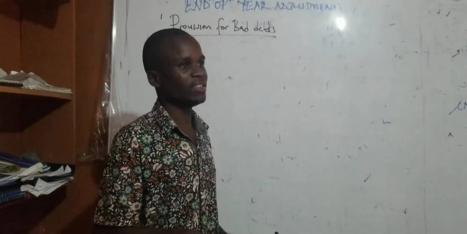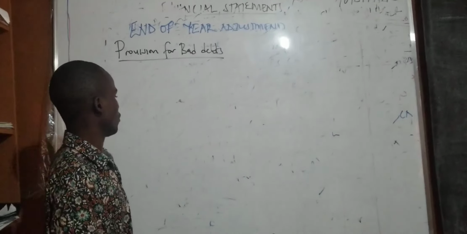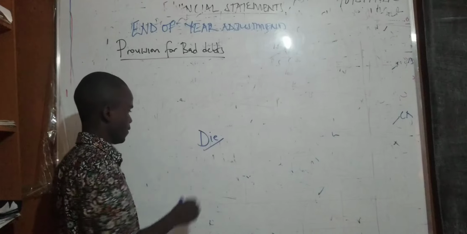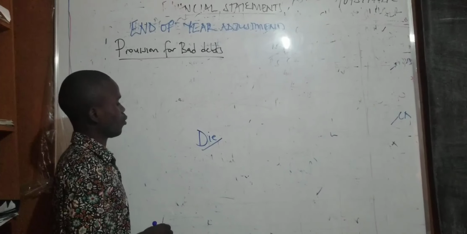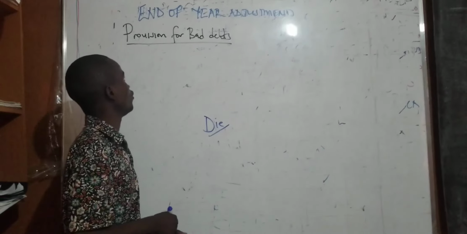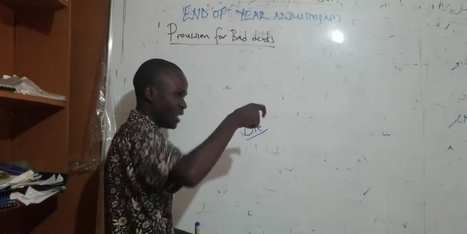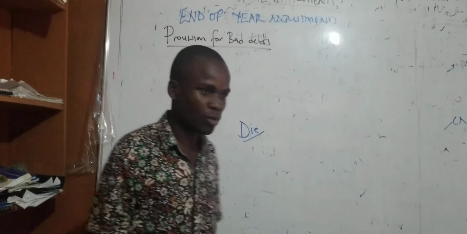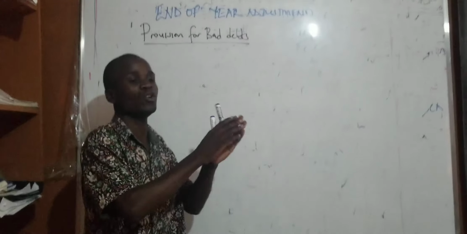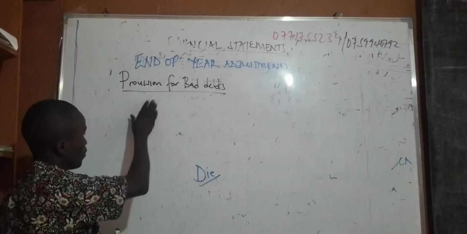People borrow in a business and for one or two reasons they don't pay. For example, someone may borrow and die, or he flies abroad. So what do you do for that money? That's why you make provision for bad debts, to cater for the bad debtors, people who borrow and fail to pay. Another may deliberately fail to pay, another may run away. So that's what we call provision for bad debts.